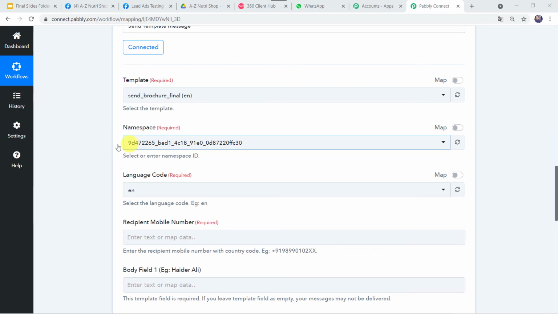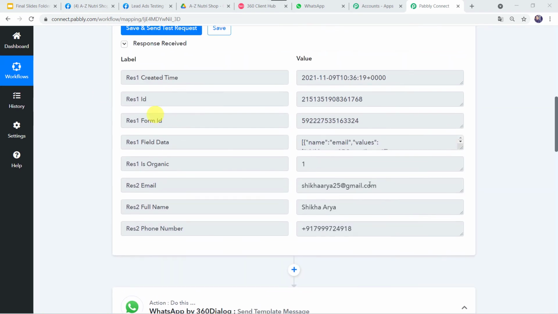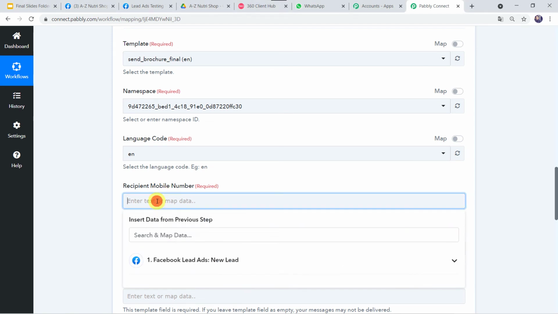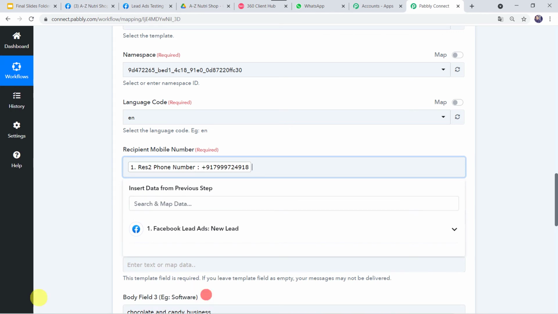Now here we can see the namespace and language code is automatically captured. So we are not going to change anything over here. Now recipient mobile number. So recipient will be the customer who is going to receive the message. So we have got the customer details here from Facebook lead ad forms. So we are going to map these details, the name and the mobile number now. And let us just map the mobile number over here from Facebook lead ads, and the mobile number is this.